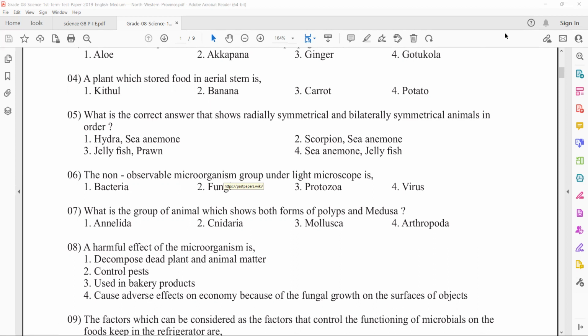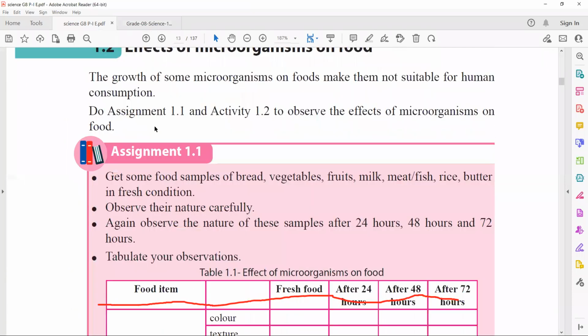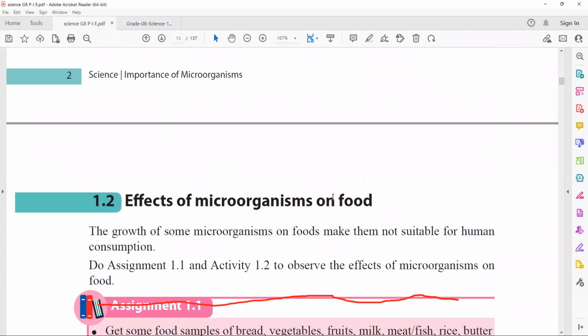So the main harmful effects are causing diseases, food spoilage, and economical effects due to the growth of fungus on the surface of objects. So let me go to the page in your book to explain it clearly. Yeah. Here, effects of microorganisms on food.